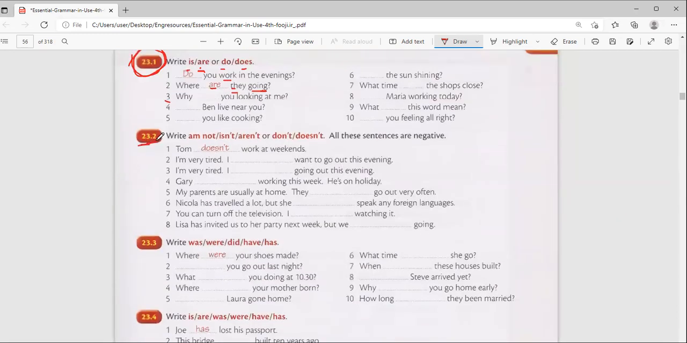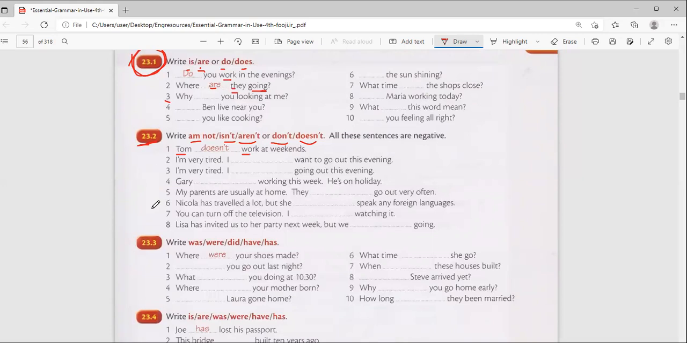Exercise 23.2. I'm not, isn't, aren't, don't, doesn't. All these sentences are negative. Tom doesn't work at weekends. Yes, Tom is he, so doesn't work at weekends. Number 2, Yasin.